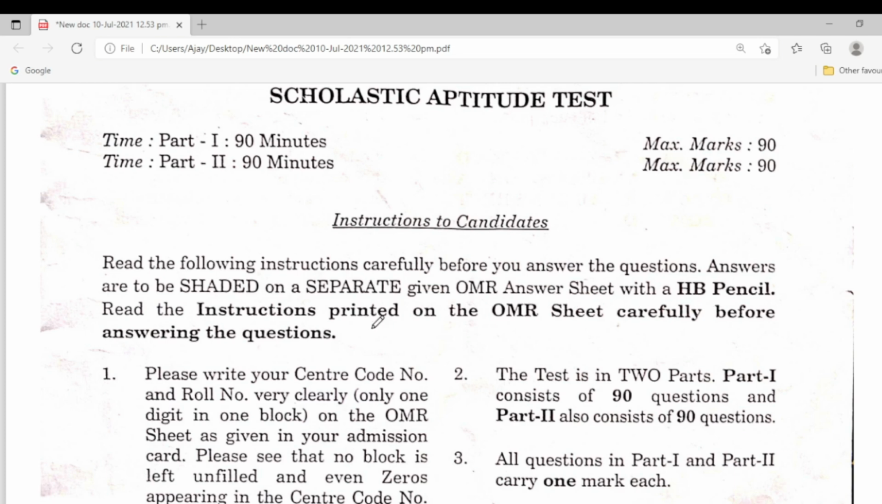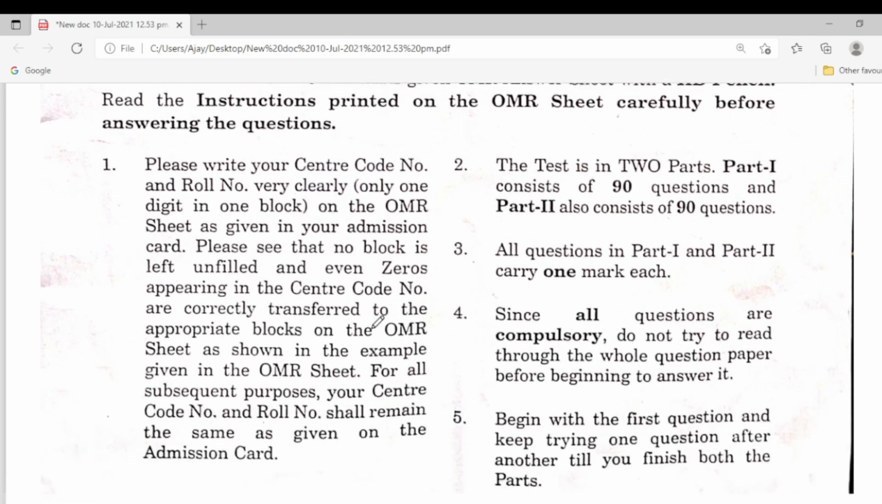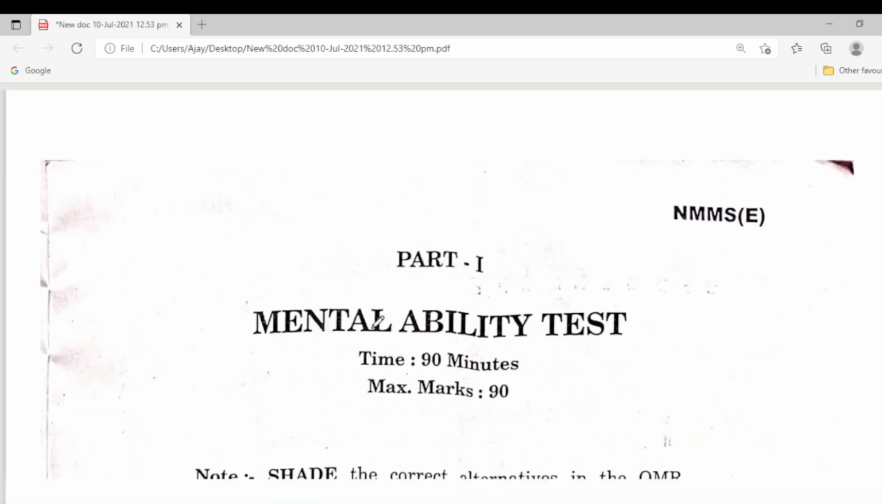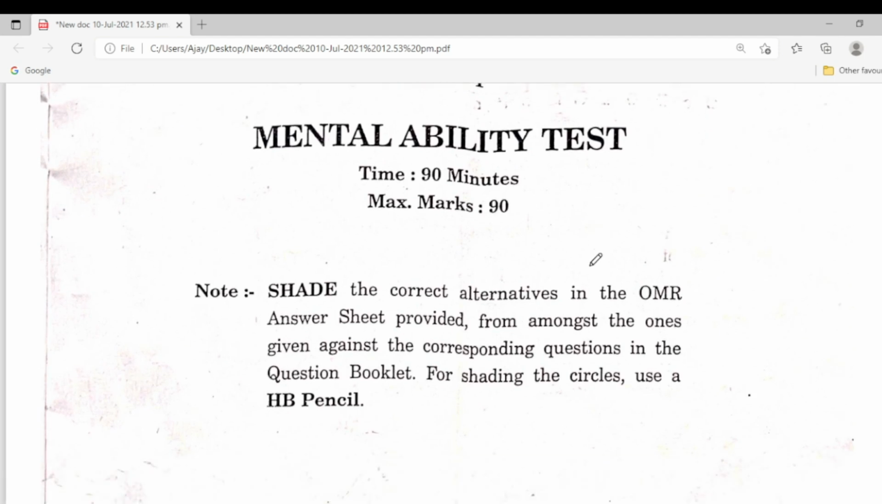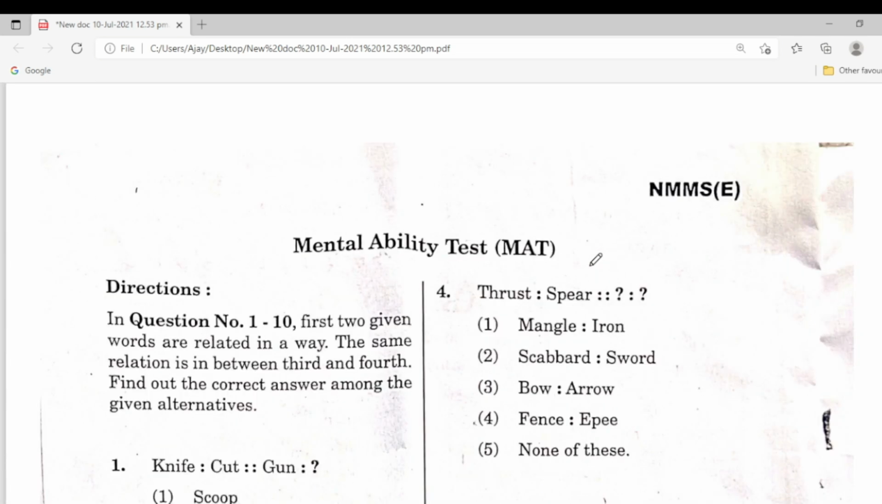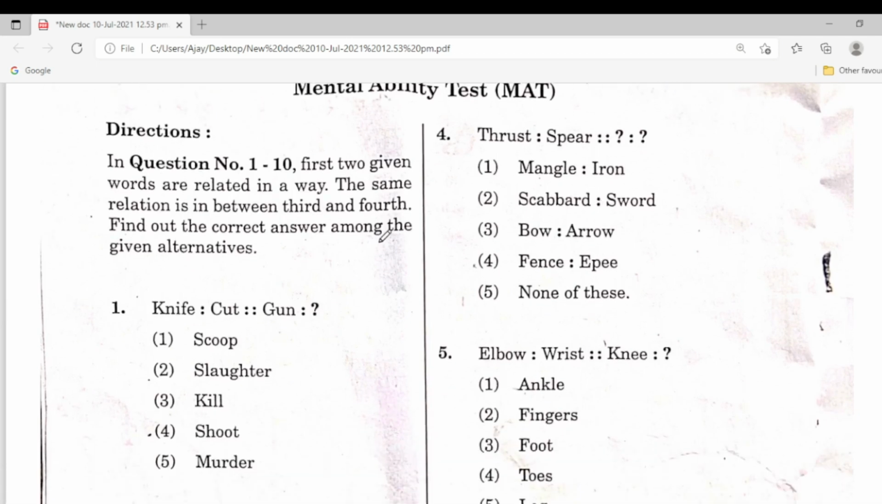Now let's see the question paper, questions and answers. Part 1 mental ability test. Time is 90 minutes, marks 90. First question. Directions for question numbers 1 to 10: the first two given words are related in a way, and the same relation is between the third and fourth. Find out the correct answer among the given alternatives.